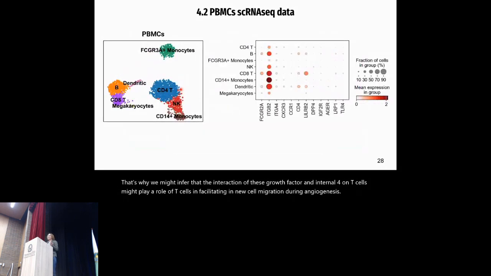Now that we've seen that we can use single-cell RNA-seq data to identify specific cell types within a sample, we can also take advantage of another thing, which is to quantify the gene expression across all the samples. And taking into account that the PBMCs showed the most interactions with the heart, we then quantified the expression of key receptors on the PBMCs.